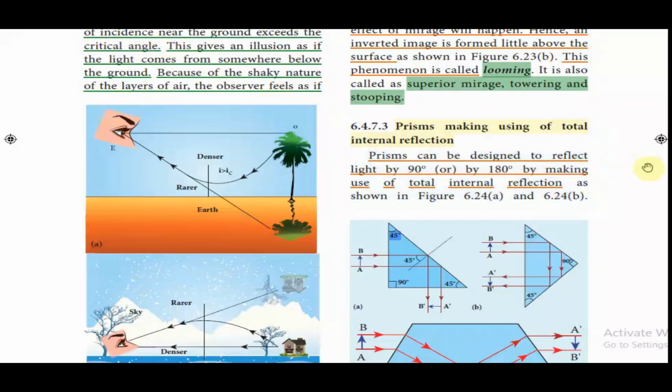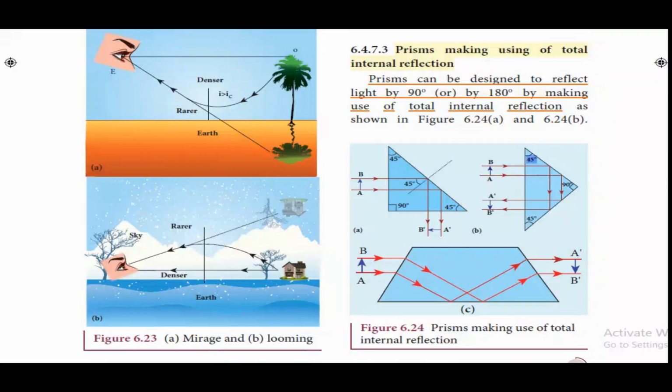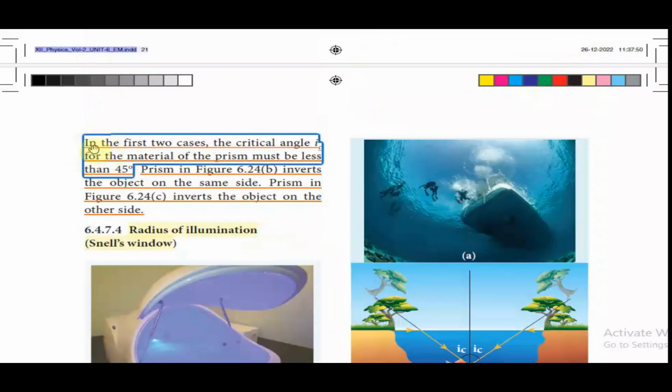6.24b. In the first two cases, the critical angle IC for the material of the prism must be less than 45°. Prism in Figure 6.24b inverts the object on the same side. Prism in Figure 6.24c inverts the object on the other side.